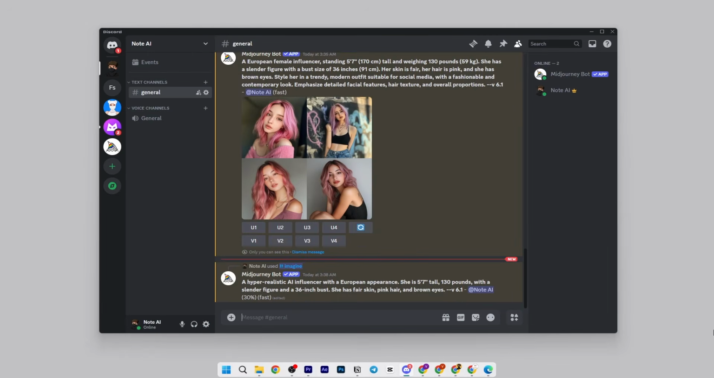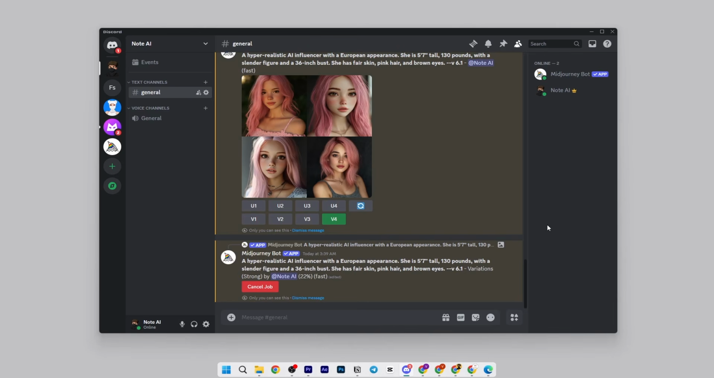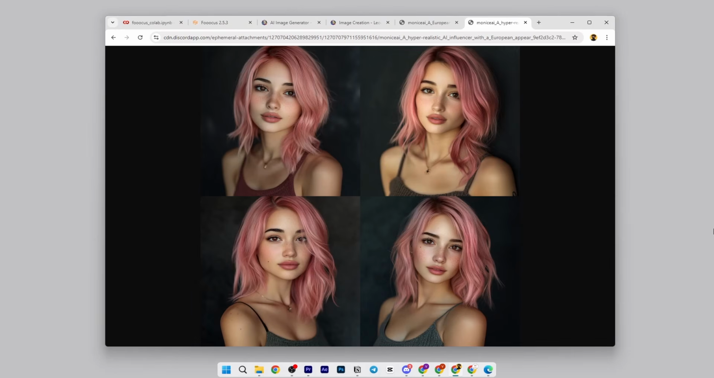And now back to the images. After some adjustments, we got this awesome result. Midjourney is the only AI that made the hair pink, although with the other AIs we used, we just had to tweak the prompt, and we also achieved pink hair. This model in the bottom right looks amazing.